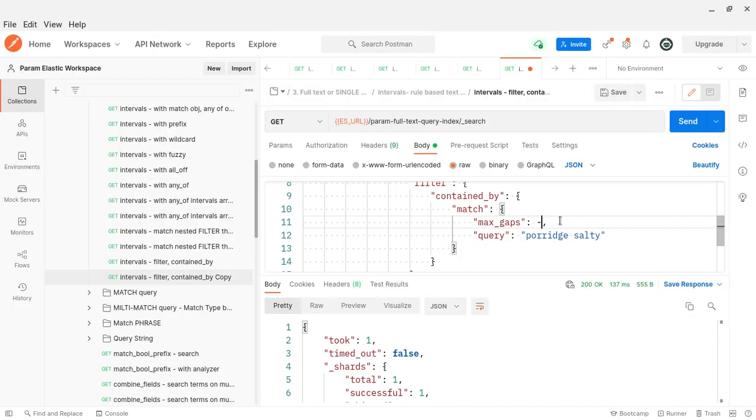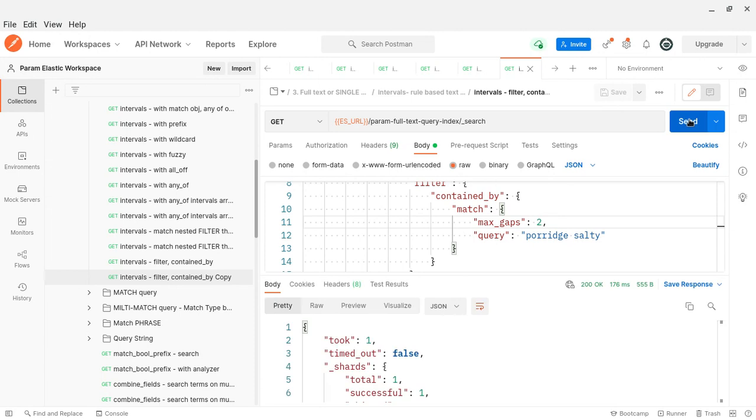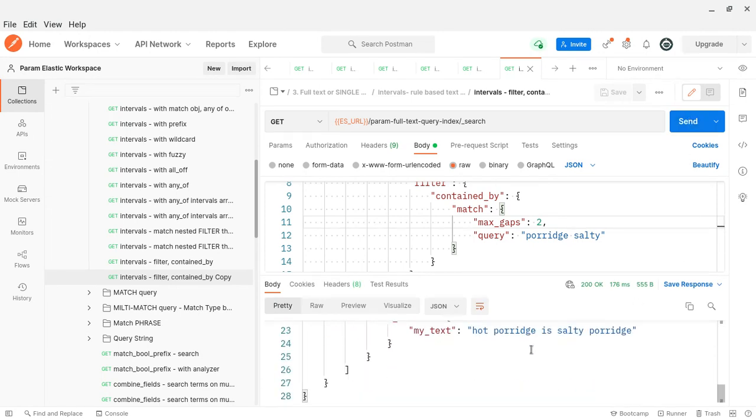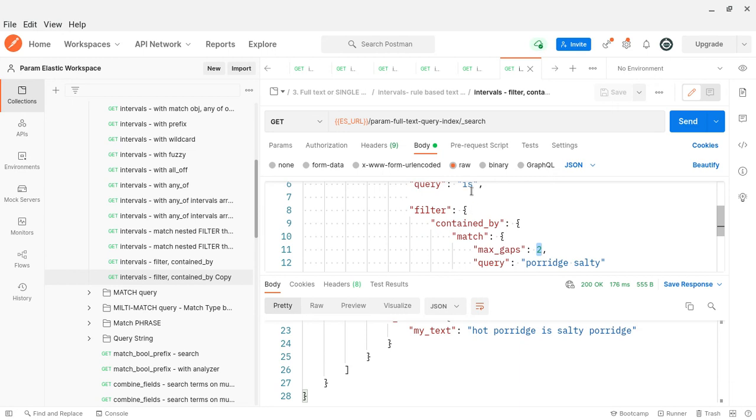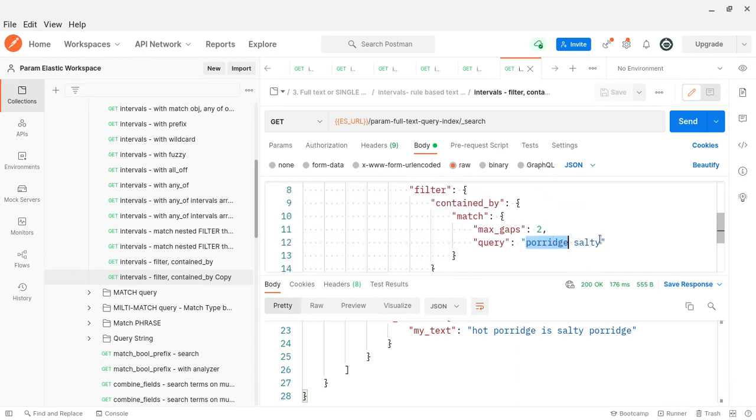See, it allows the distance. Instead of allowing -1, I am just allowing a specific distance. By saying 2, I mean two words can be between these two terms. So within that 2, it can be some word, then is, then some word, and that will also be matched.